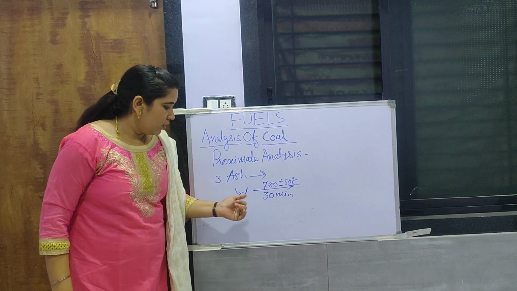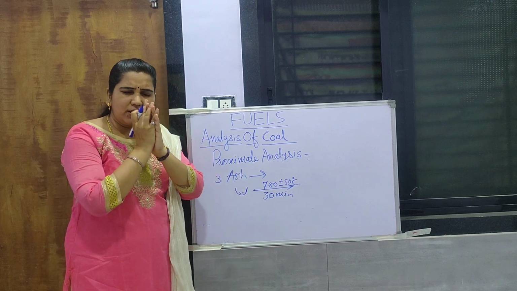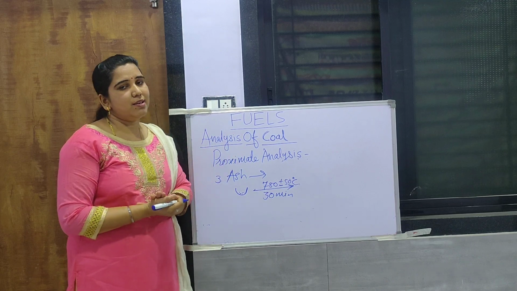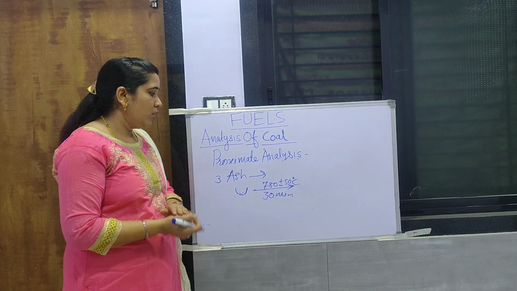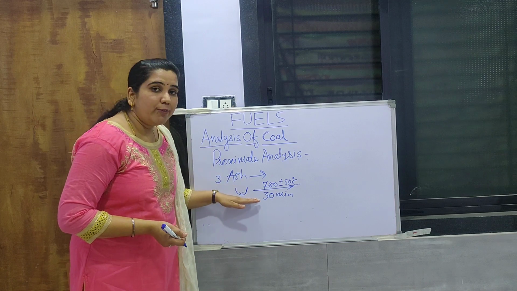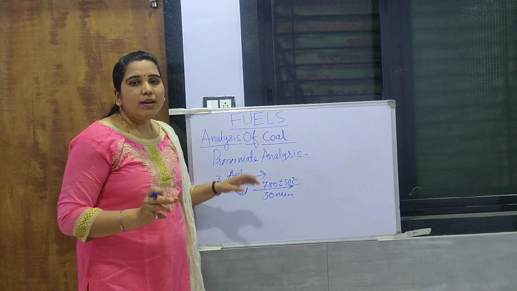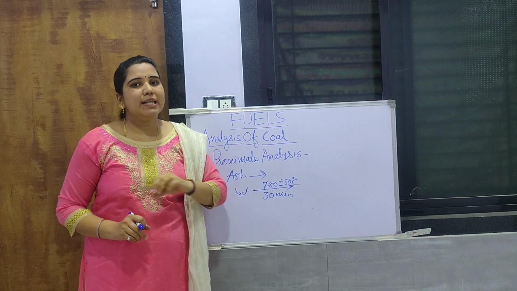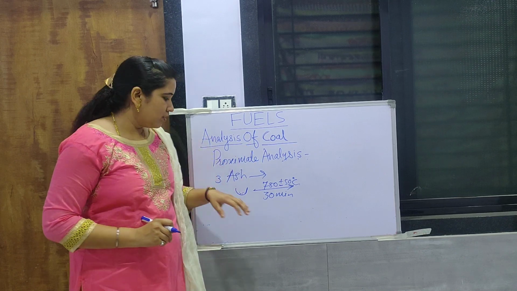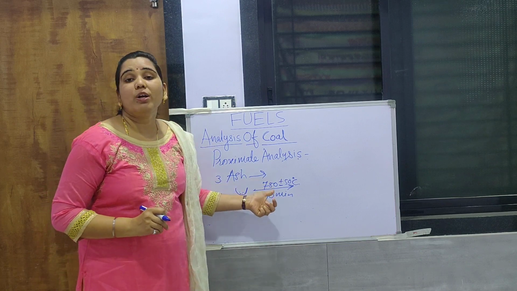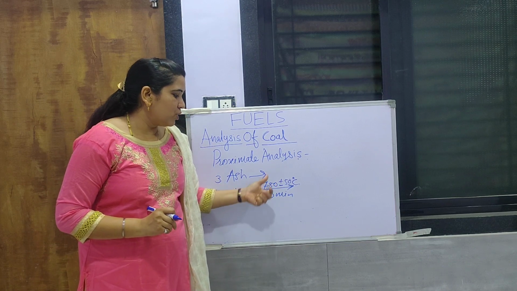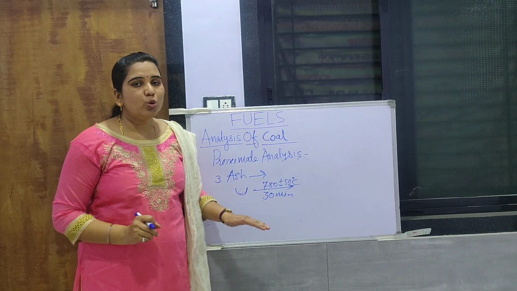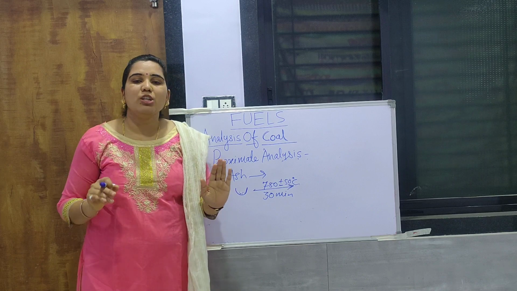So what will happen? Whatever ingredient other than ash is present will be totally removed. First of all, we take the silica crucible in which the coal sample, from which moisture and volatile matter are removed, is placed, and put it in an oven or muffle furnace at 750 plus or minus 50 degrees Celsius for only 30 minutes, so that all the ingredients other than ash will be removed.